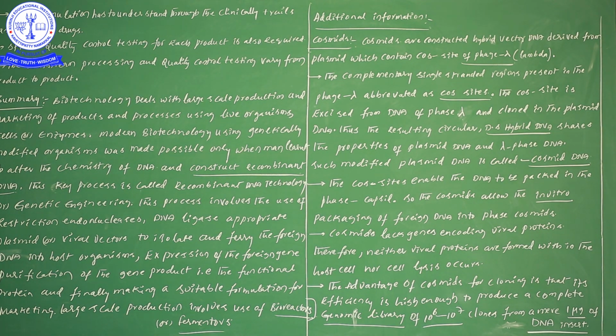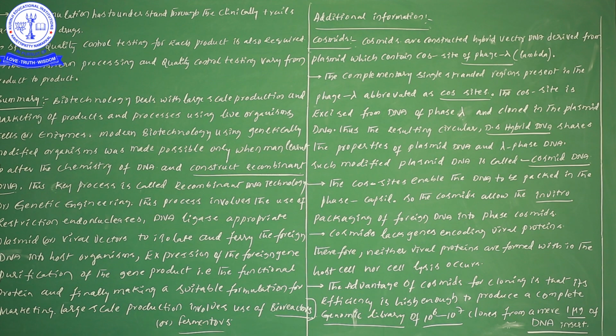Due to the absence of viral protein genes in that cosmid, there is no problem. Why? Because viral proteins will not be synthesized within the host, and the host cell that receives this cosmid will not get lysed because of the absence of viruses. So definitely no chance. Why? Because there are no viral genes within that.